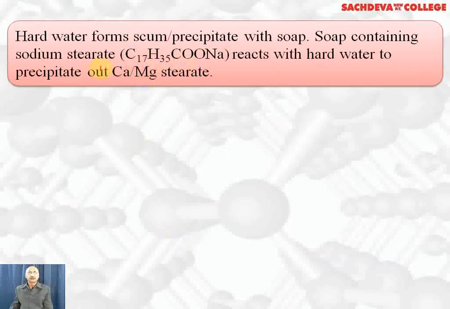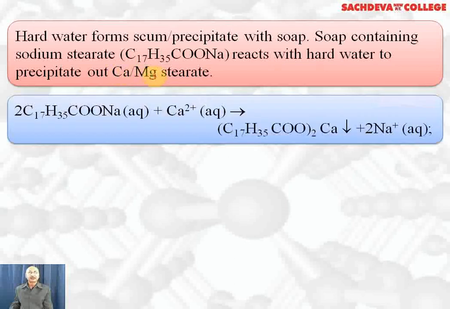Soaps are sodium or potassium salts of fatty acids, and sodium stearate is one example. When they react with the calcium ion and magnesium ion present in hard water, they form calcium stearate and magnesium stearate, which are insoluble, and the soap goes waste. This insoluble substance is called precipitate or scum. This is the chemical reaction which is taking place.